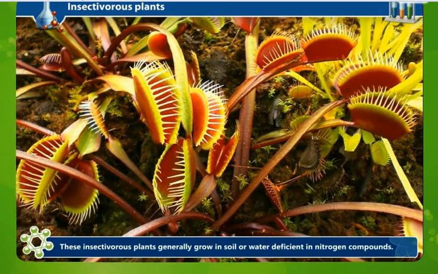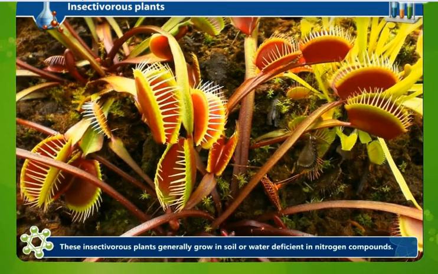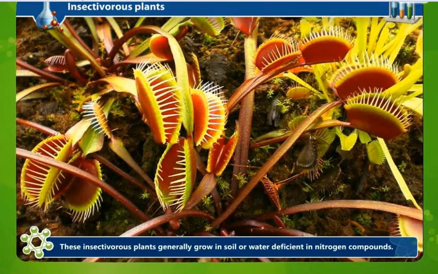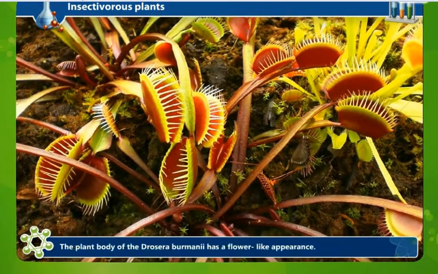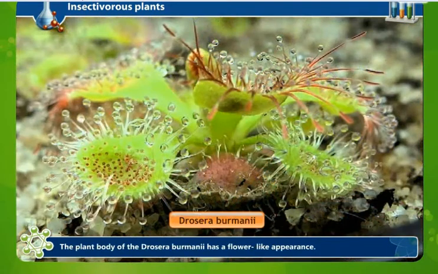You can see here these insectivorous plants growing in soil or water deficient in nitrogen compounds. That means they do not have nitrogenous compounds, so they derive nitrogenous compounds using insects.